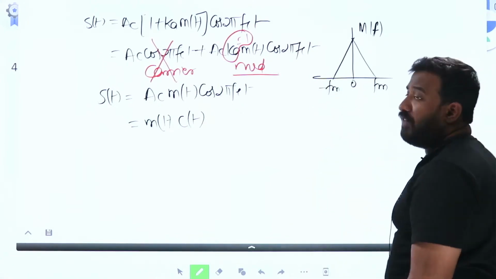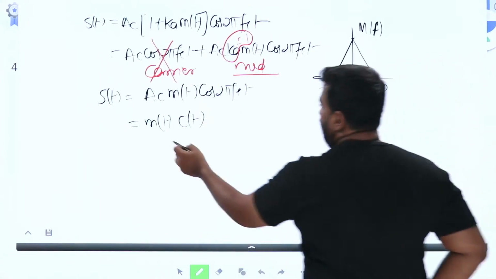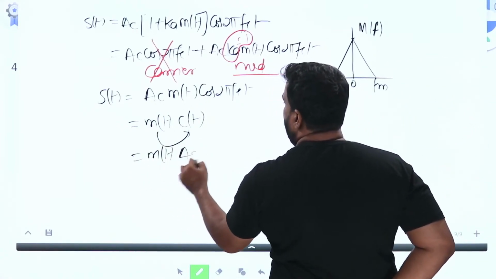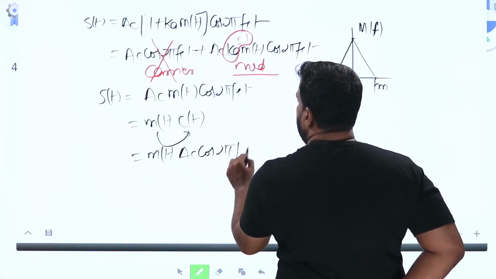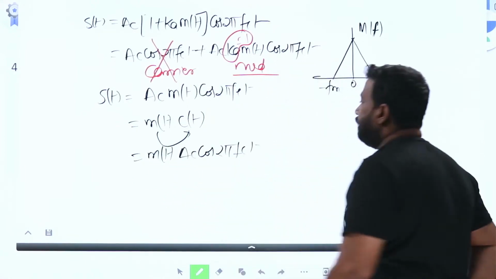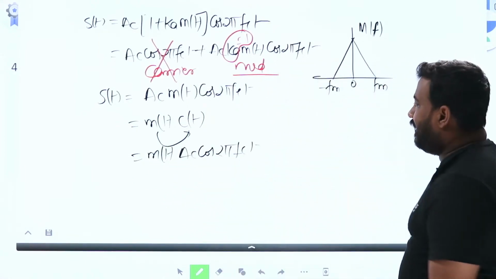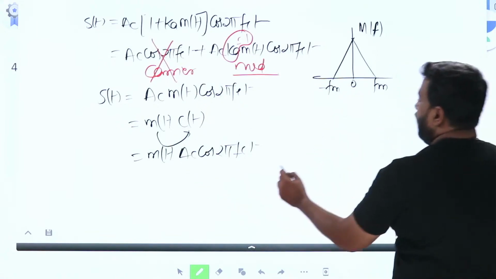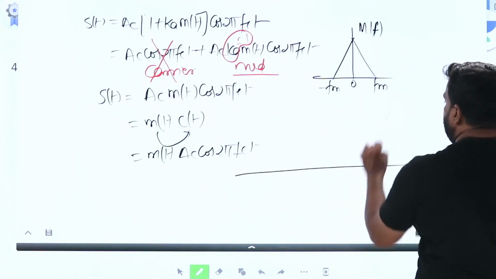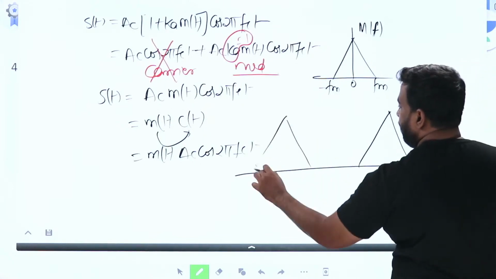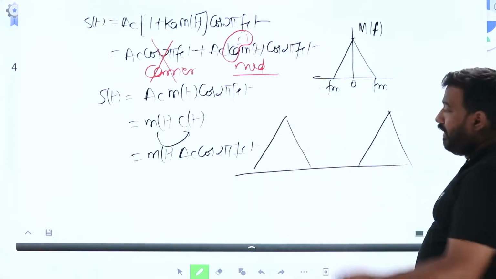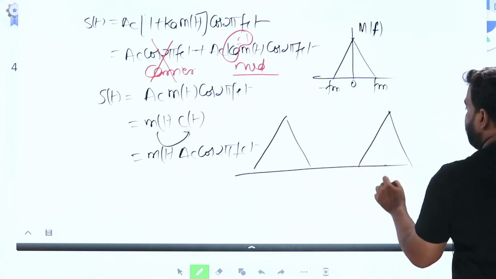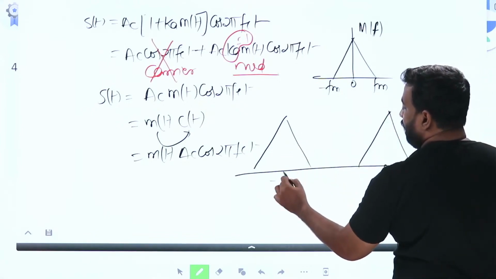This is the spectrum of M of t. When M of t is multiplied by AC cos 2 pi FCT, the shifting property will happen. Then the same thing is shifted to FC and minus FC. This is at FC, this is at minus FC.